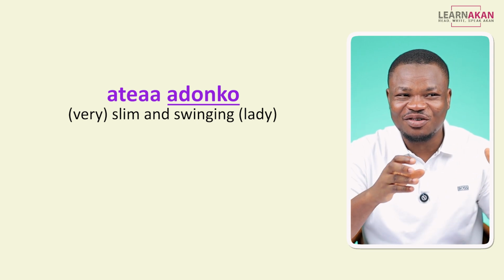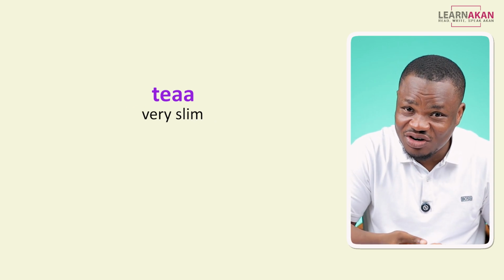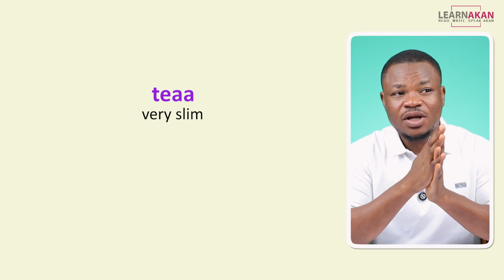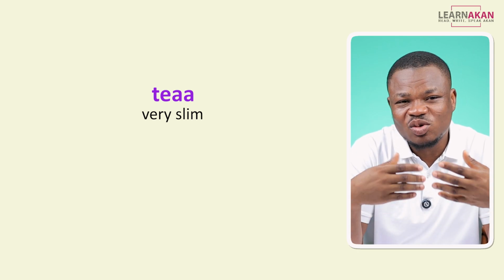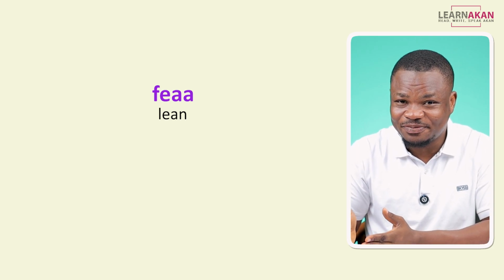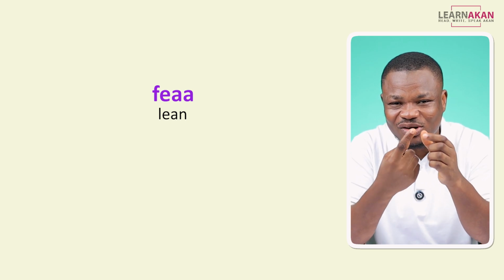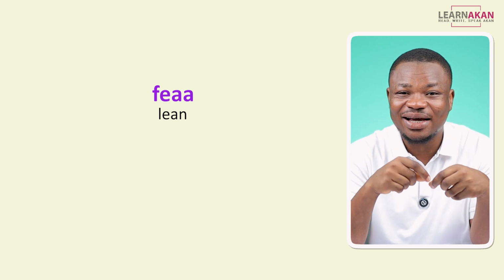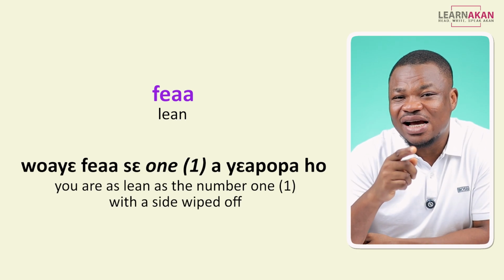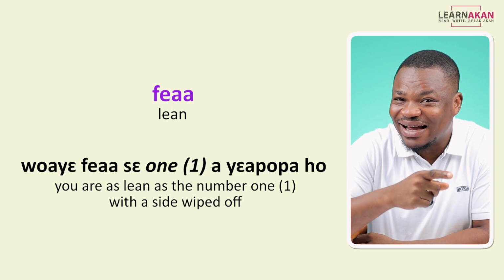There's another version of this tia which can come off as derogatory. You would use this if you want to be derogatory or you want to ridicule someone. Mostly that is how it is used, and that is fia. Fia is for someone who is very slim, like, lean, right? In Ghana, someone can insult you with this. Sometimes they would say, why fia sa wana ya pepa ho?